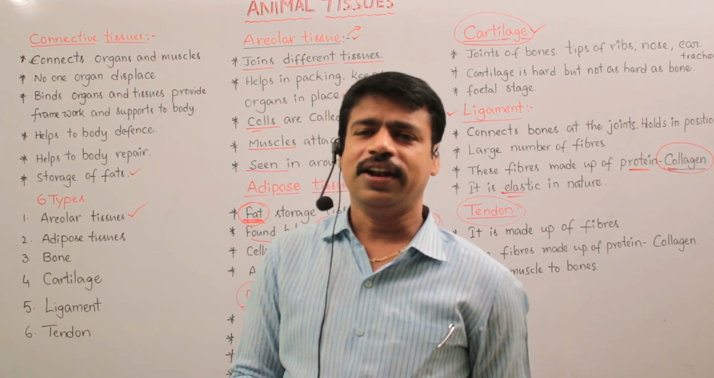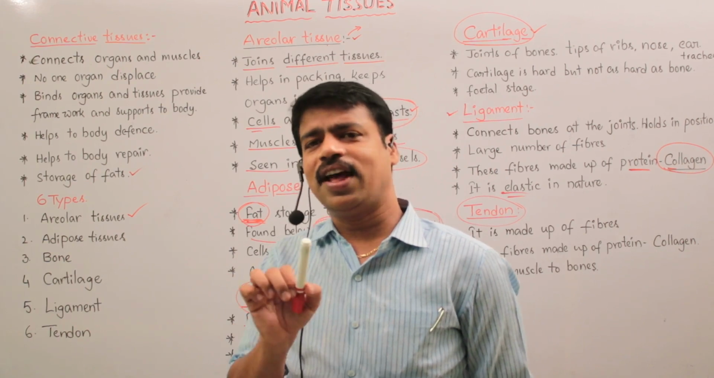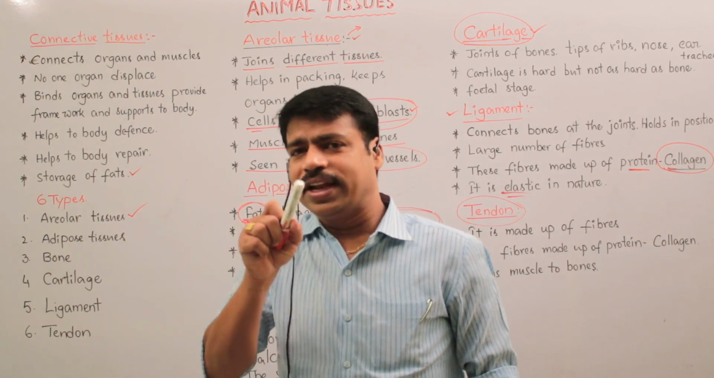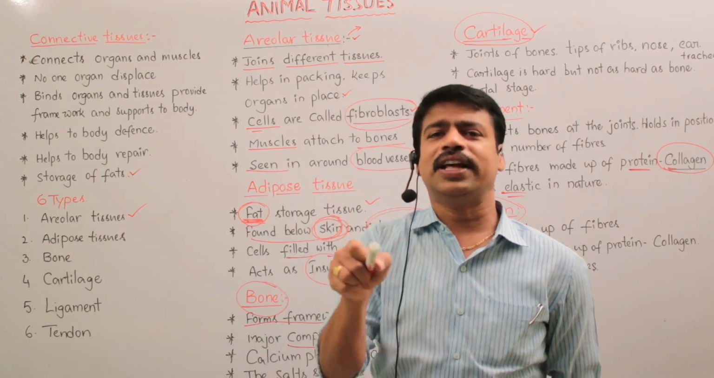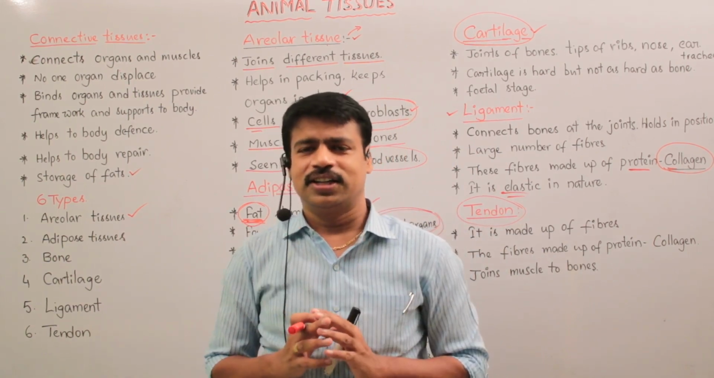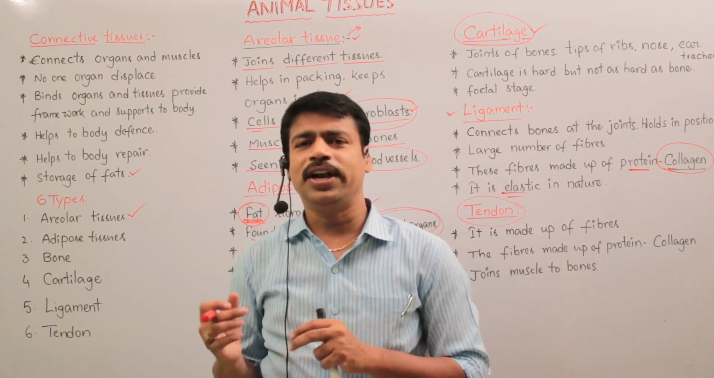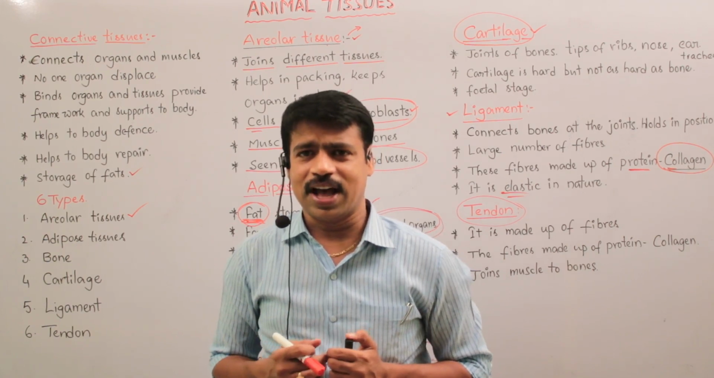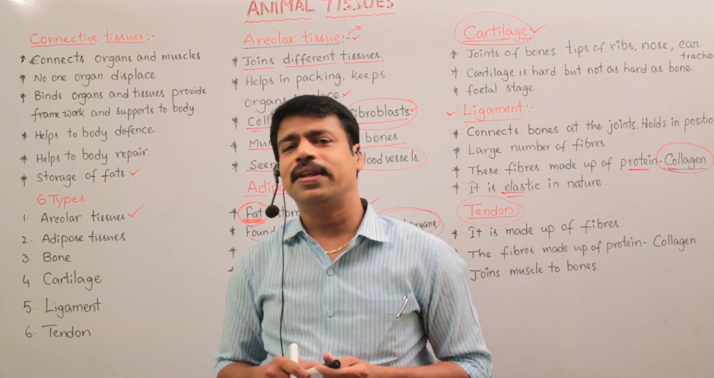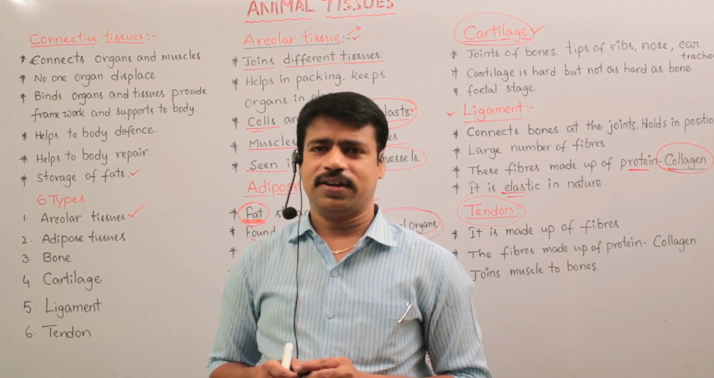Okay, so students, tomorrow we will discuss the story of blood. Blood is also a connective tissue. It is a fluid connective tissue. Generally, all tissues form a solid structure, but blood is fluid in structure, because many different kinds of cells are present in blood. Okay, tomorrow we will discuss blood. Okay, right, thank you.